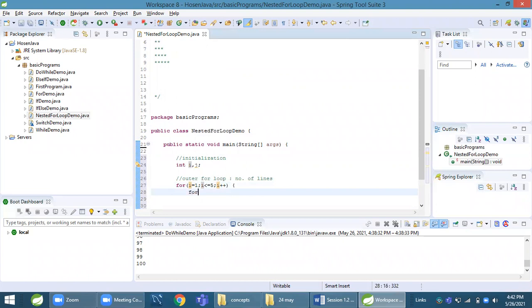When it comes to the first line, the first iteration, what should happen? It should print something. So to print, we will take one more loop.